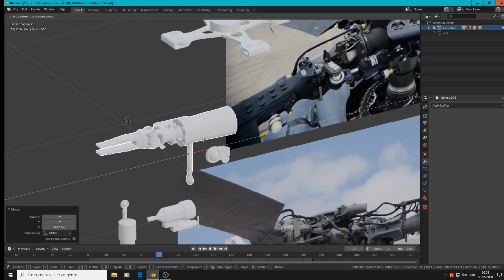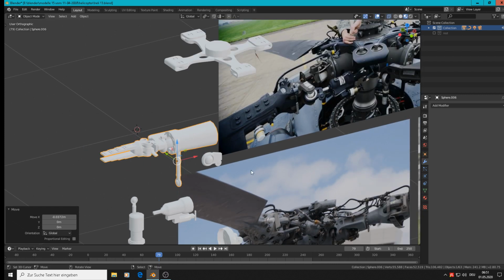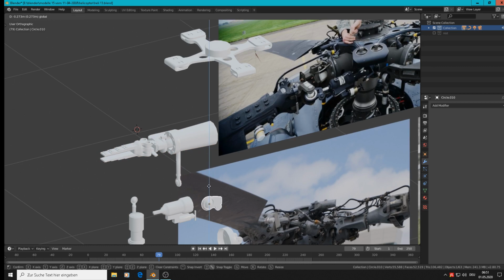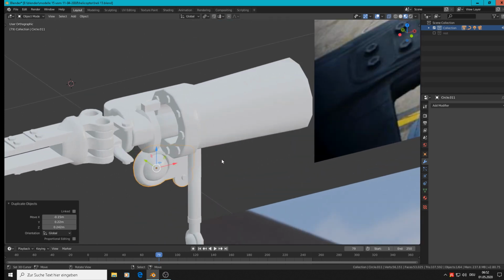So I get this one, Shift D, and we must look how that is fixed there.